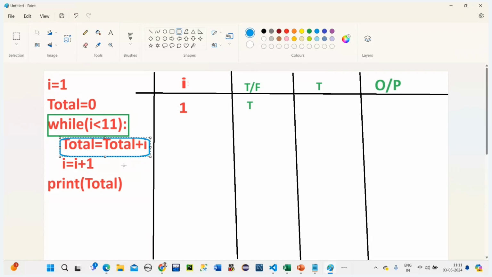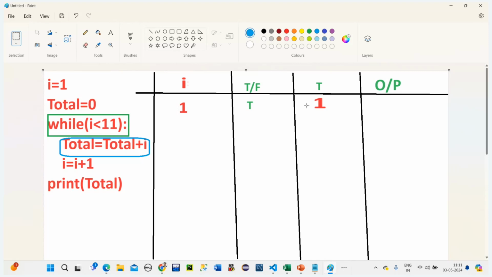Total plus I. So what is total? Earlier it was 0 plus I. The I value is starting at 1. So 0 plus 1 is what? It is 1 only, right? Yes. So we got 1 here.